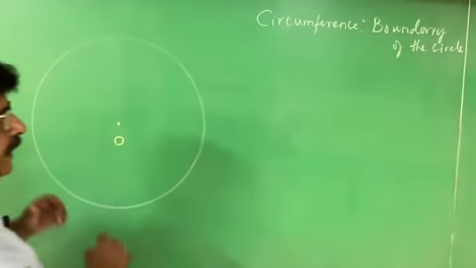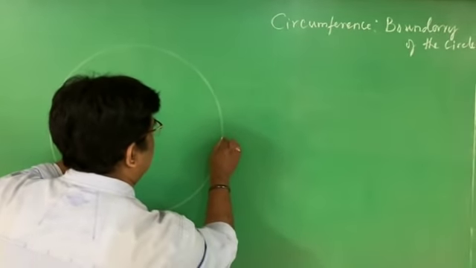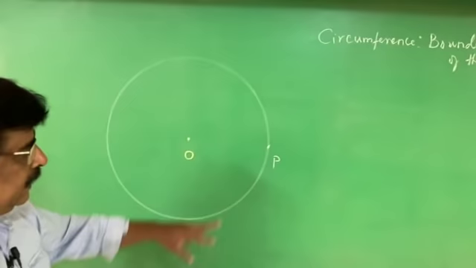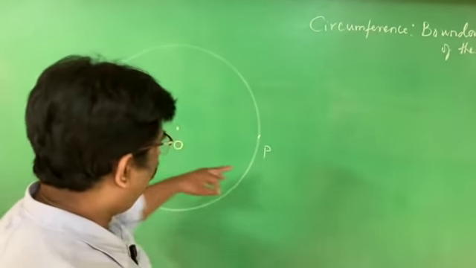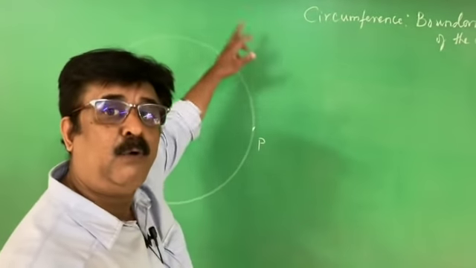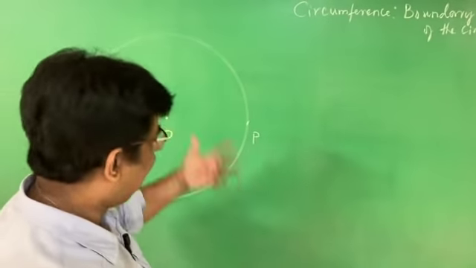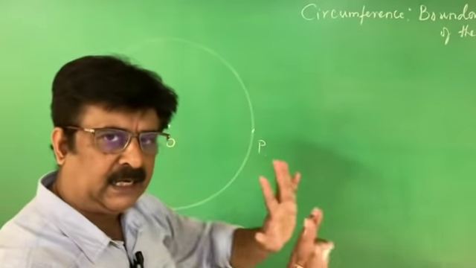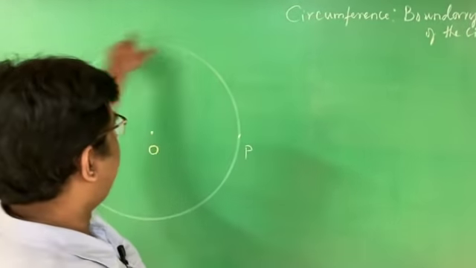To define radius, what I do is, I mark a point on the circle. Now, P is a point on the circle. I can tell this in two ways. P is a point on the circle, or P is a point on the boundary of the circle, or P is a point on the circumference of the circle. Anywhere I can tell. Now P is a point on the circle. We restrict our knowledge only to that extent.